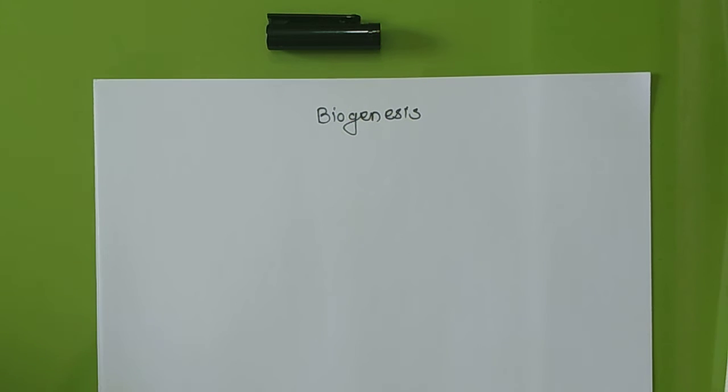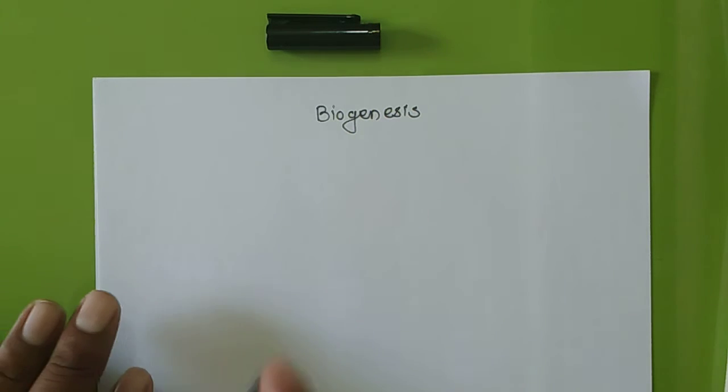We have already started to learn about biogenesis. In that we have learned the terpenes and terpenoids, and in detail we have learned about the monoterpenes. And today we will start the new part of this biogenesis, which is the shikimic acid pathway.